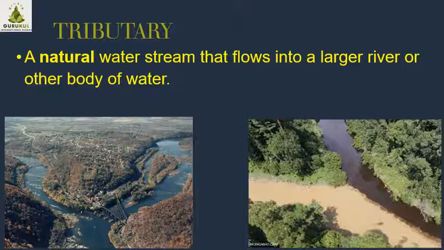It is getting mixed with another water body, like river water gets mixed into the sea. That is called a tributary. A natural water stream that flows into a large river or other water body. Small rivers are called rivulets. Rivulets get mixed with the river, and rivers at the end get mixed with the sea water. So the area where the mixing of two different water resources happens is called a tributary.